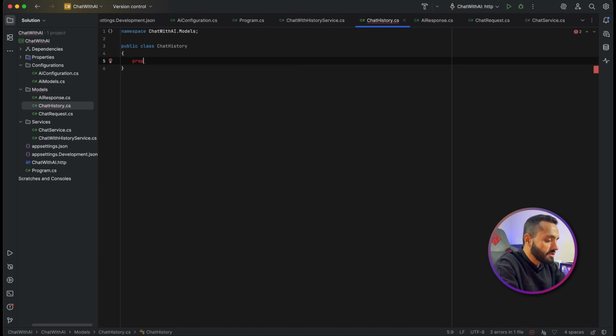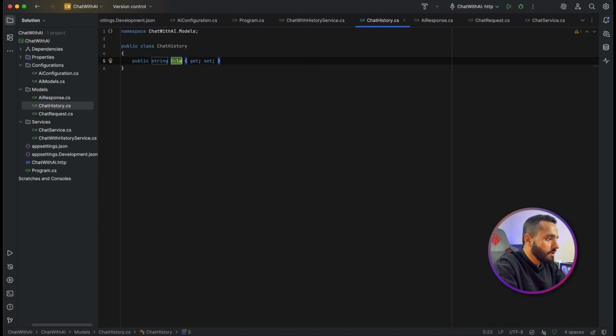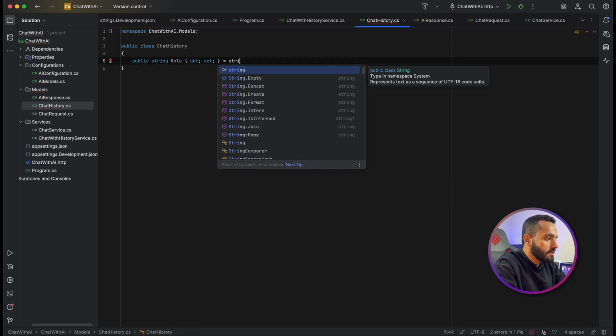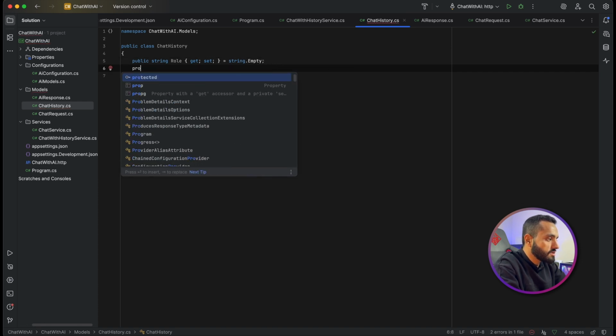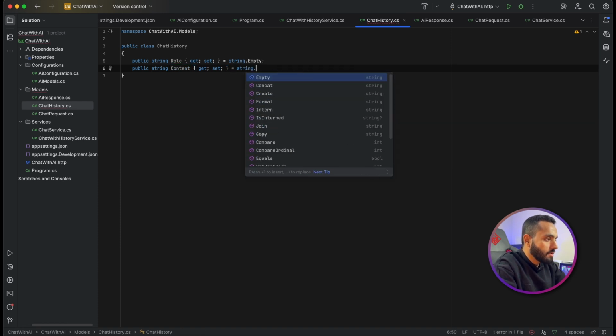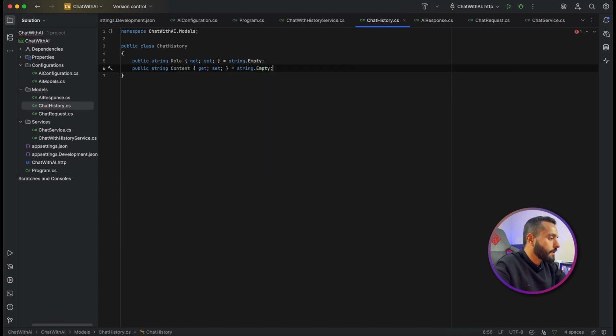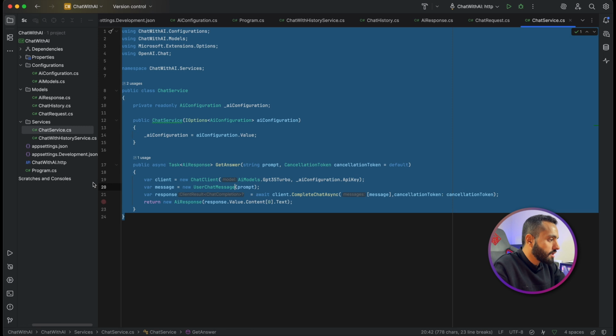The first property, string role, string dot empty, and the second property, which is string content, will come in my history. Then I will take the same exact thing, everything that exists here.